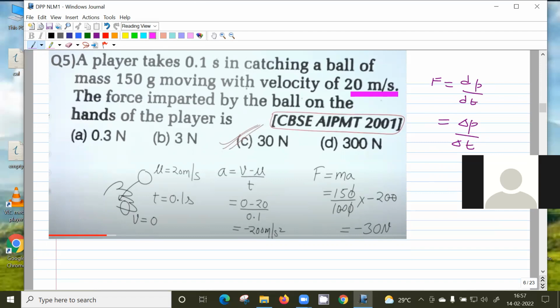Okay, and what is delta P? M delta V. Mass into final, sorry, this is initial. So the final is 0 minus initial divided by delta t. Delta t is how much? 0.1. So if you just take the magnitude, it is 150 by 1000 into 20 divided by 0.1. The zeros cancel and 0.1 will go. So it is 30. Is this clear?